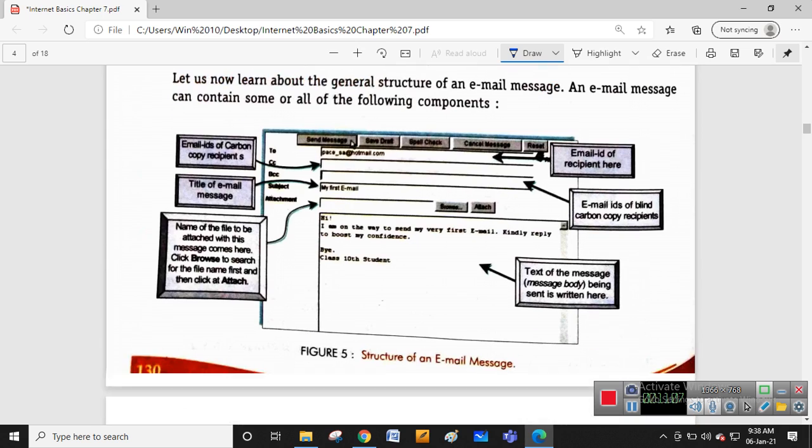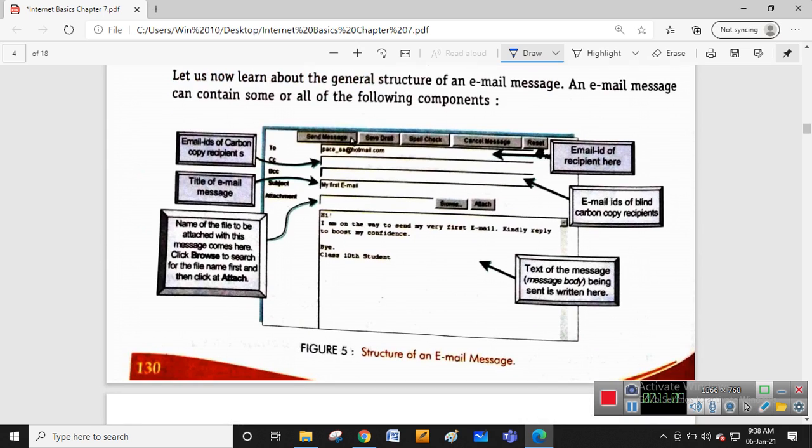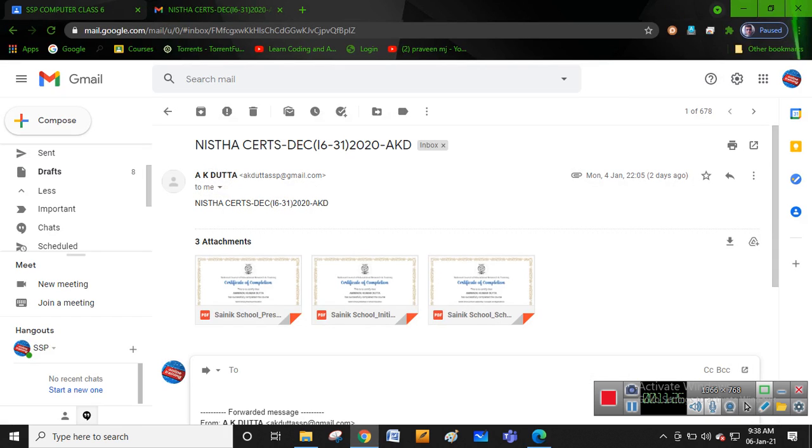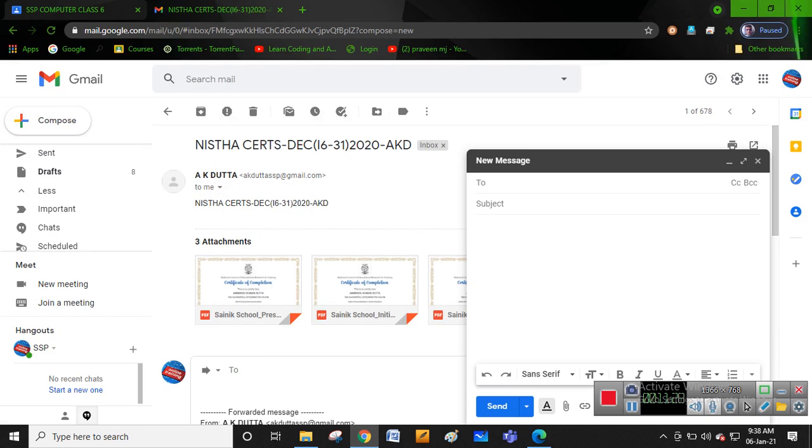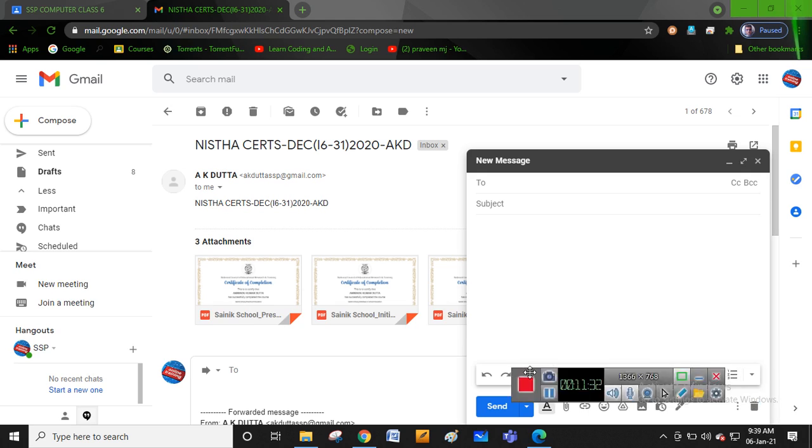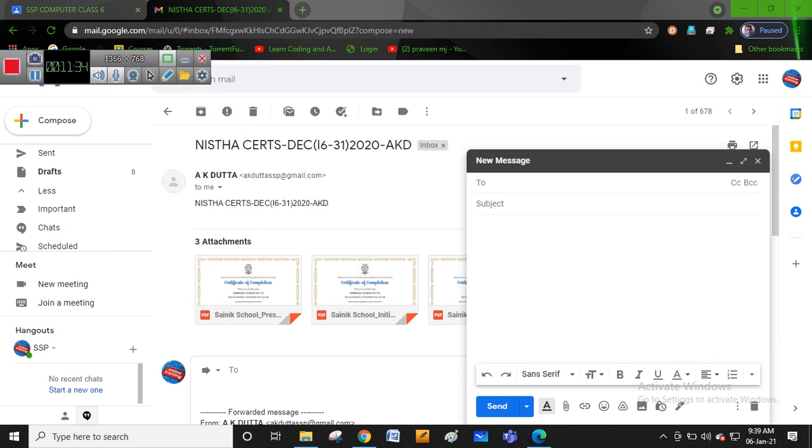When you see the structure of an email message, we have the To column, CC column, BCC column, subject, body, attachment and date. This is the previous mode or the present mode of composing mail. When you want to compose, you see here, when you're composing, you have simply a new message.